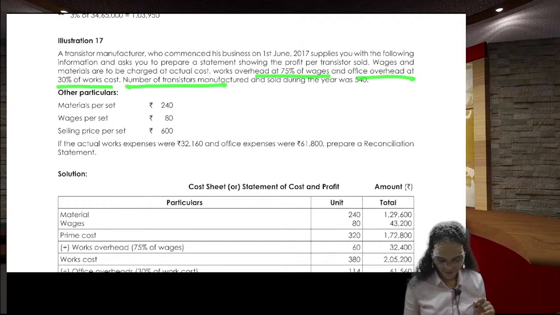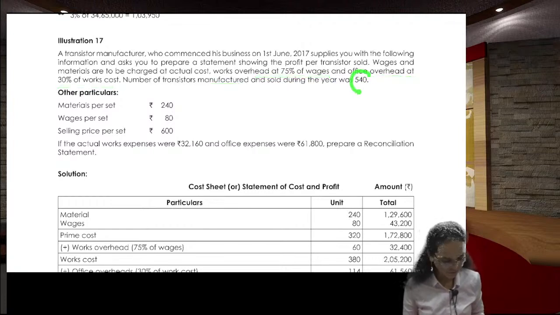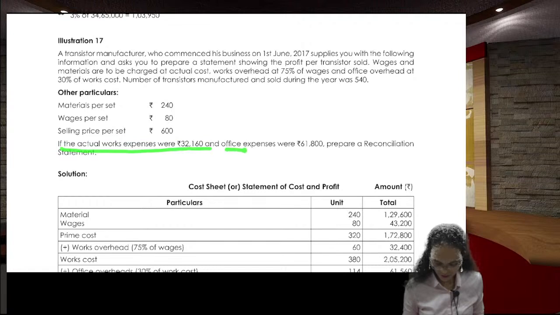Number of transistors manufactured and sold during the year was 540. Other expenses, material cost, wages and selling price are given. If the actual works expenses and office expenses are this much, prepare a reconciliation statement.